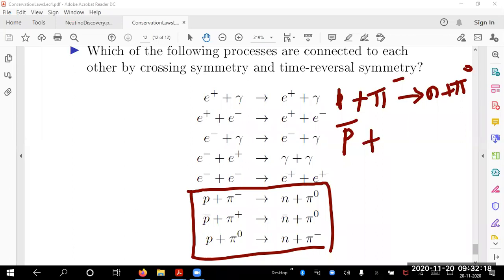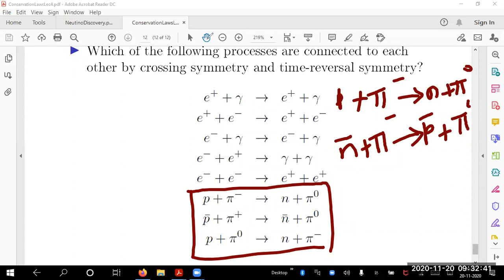Oh no. See, I do mistakes like this. So what should I do as far as crossing symmetry relation is concerned? I can write a N bar when it comes here, plus I can keep the pi minus, and I will take proton to the right hand side. There is a P bar, plus I have a pi 0. Correct? This is okay? I'm not checking the table. I'm writing only what is. Don't look at this table, but corresponding crossing symmetry.